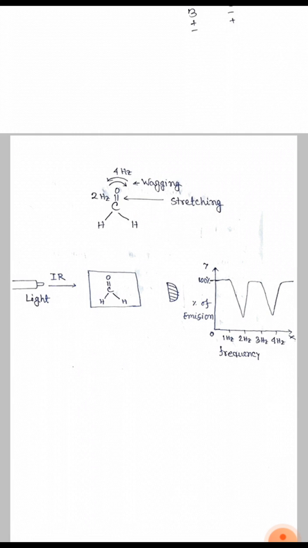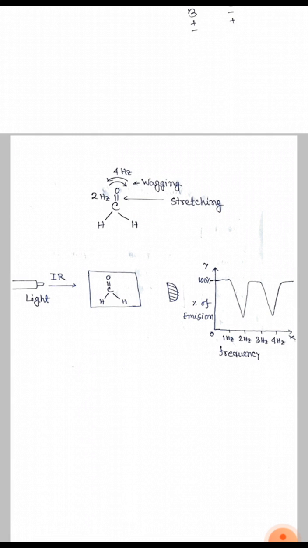To understand IR spectroscopy, we take formaldehyde. Suppose at 2 Hz frequency it shows stretching, and at 4 Hz frequency it shows wagging. Now in the chamber we take formaldehyde as our experimental molecule and put the IR spectroscopy source light here.